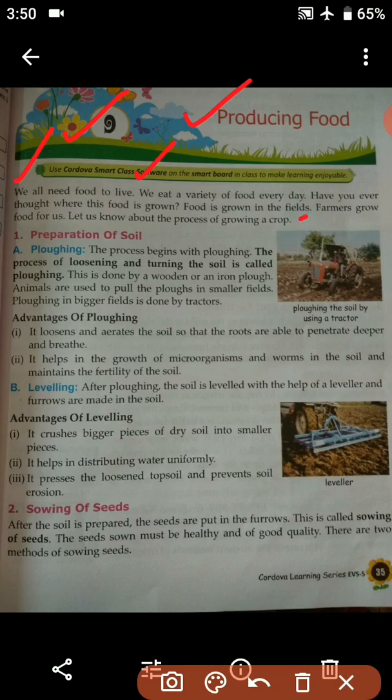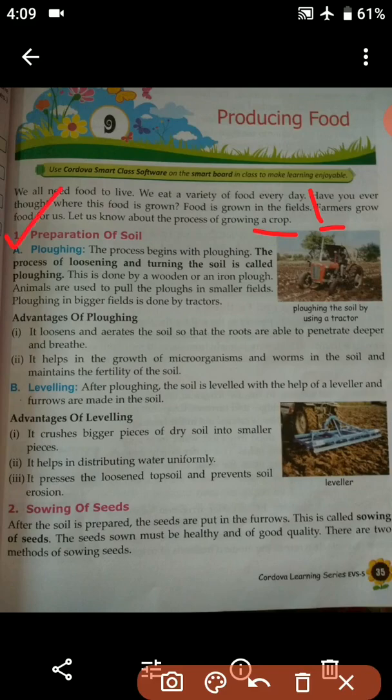So where is food grown? Food is grown in the field. Farmers grow food for us. The food that we take every day is grown by our farmers. So let us know about the process of growing a crop, the whole process of growing a crop.